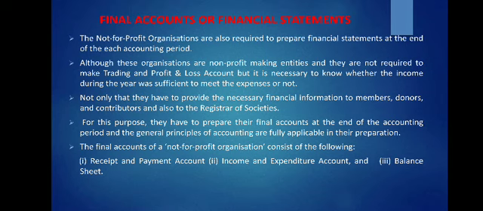In the case of a trading concern, the final accounts generally imply the trading account, profit and loss account and a balance sheet. In the case of a non-trading organization, the final accounts include the receipts and payments account, income and expenditure account, and a balance sheet. The receipts and payments account maintains a record of the cash transactions of the organization.